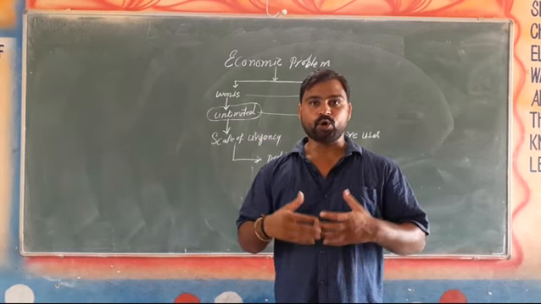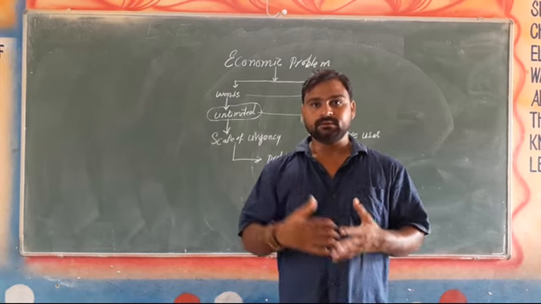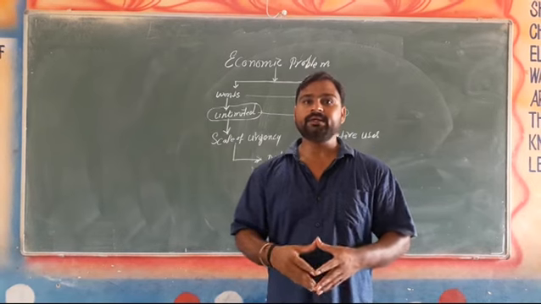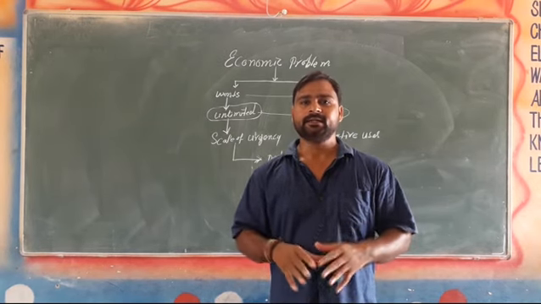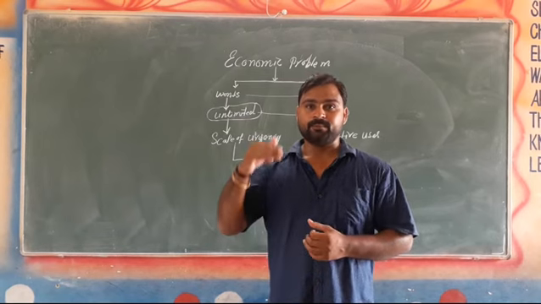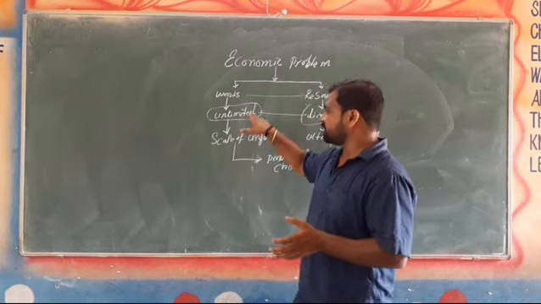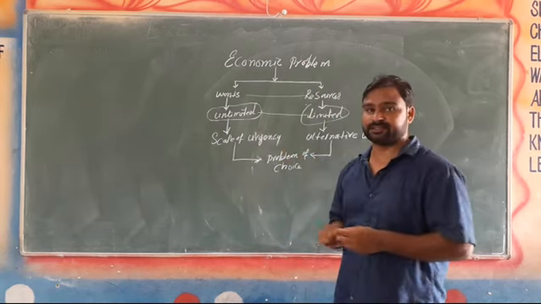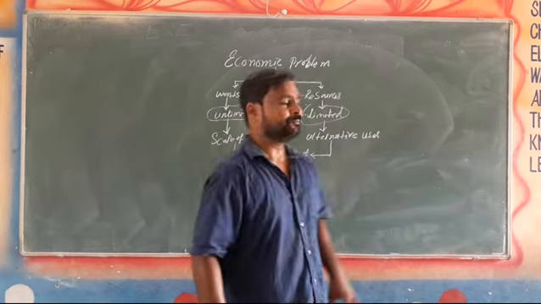If you are more hungry and a little tired, then you will eat first. And if you are so tired that you cannot even eat, then you will sleep first, or you will rest first. So the wants are satisfied on the scale of urgency. We measure the wants on the basis of scale of urgency.